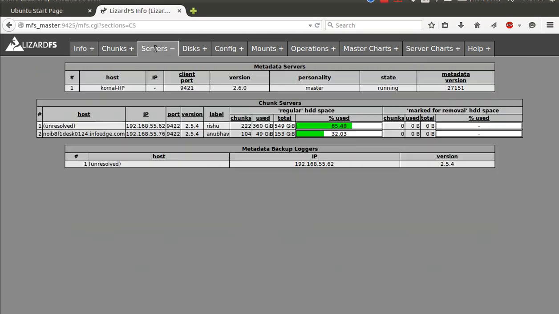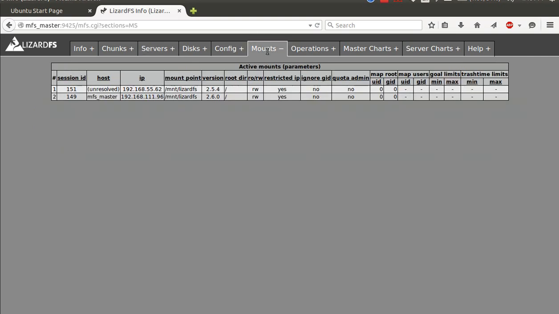In the server section, it contains all the servers that are connected. For example, the metadata server with the personality master, that was my machine. The chunk servers, I've connected two chunk servers named Rishu and Anubhav, and another metadata backup server, that was the metalogger, that was Rishu's machine. The mounts section shows the clients. There are two clients. One is I myself as a client, and another client is Rishu.